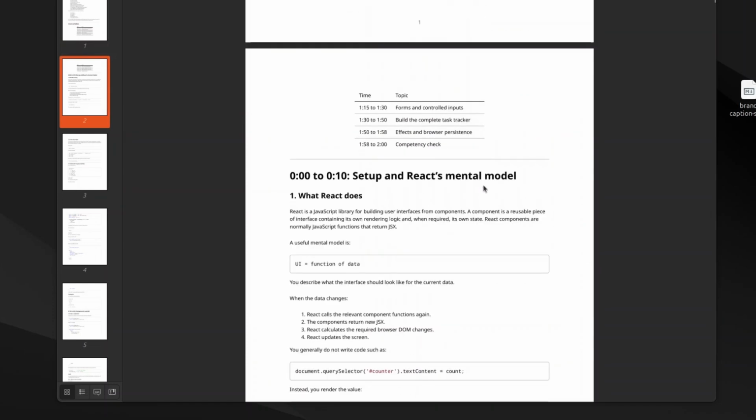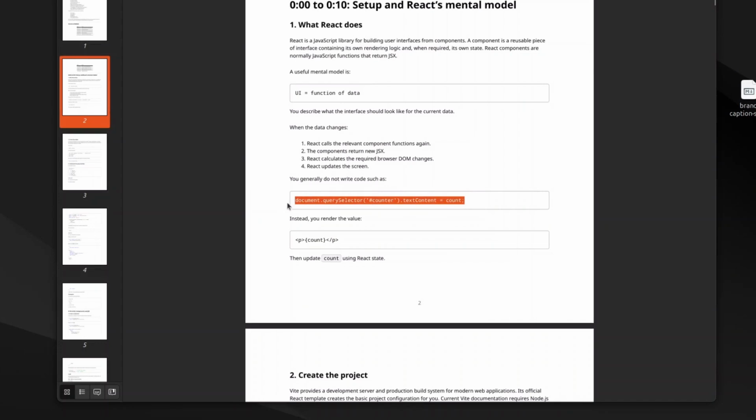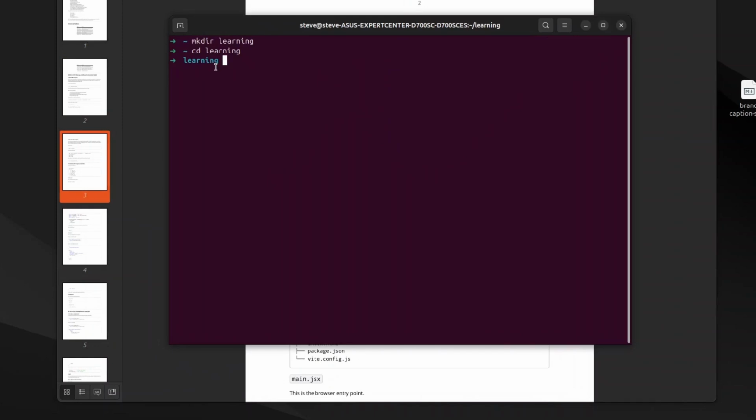So I really want to speedrun it. So what React does: interfaces, reusable components, keywords. Excellent. Okay, so this is old school way of doing it, new school way of doing it. I like it. Let's check our node version. Terminal over here, but let's, so let's just go node.